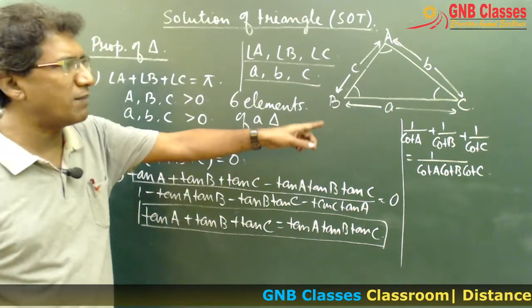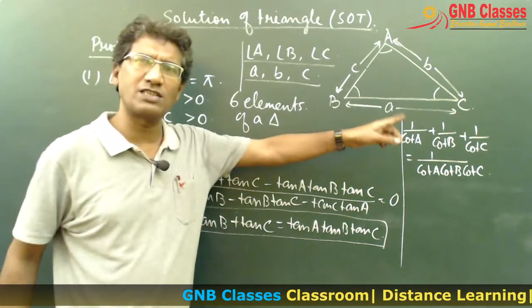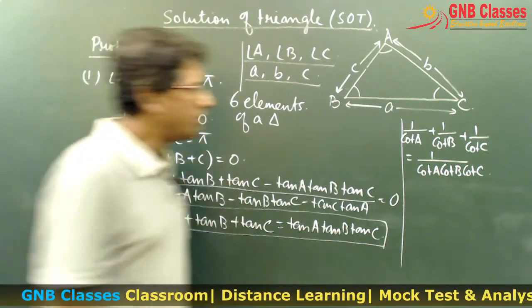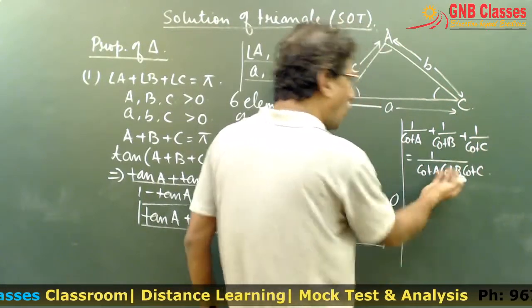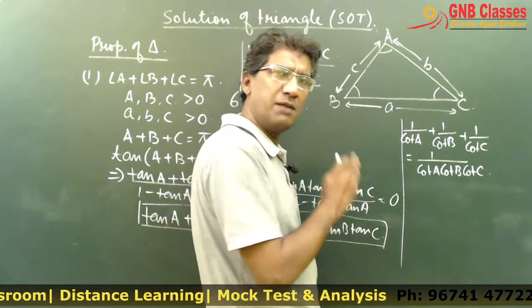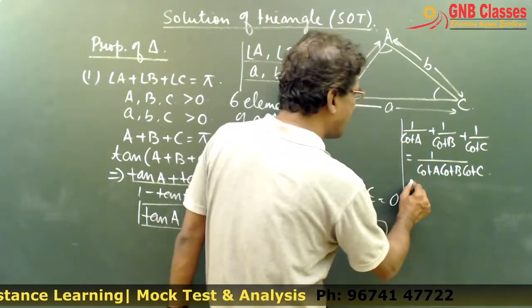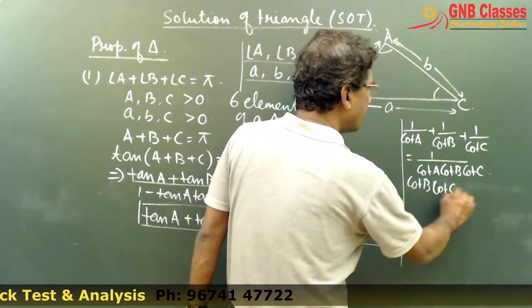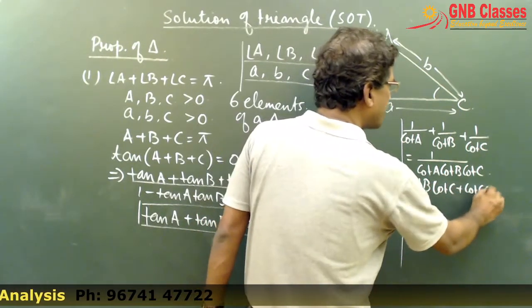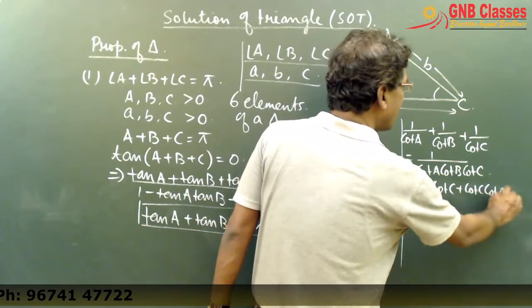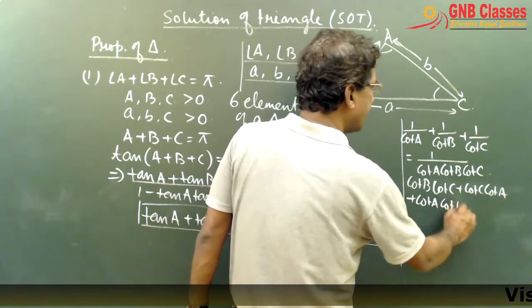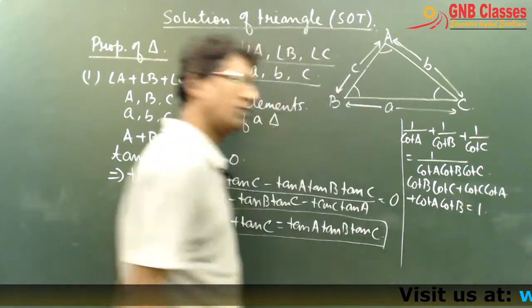So we are getting 1 by cot A plus 1 by cot B plus 1 by cot C equals to 1 by cot A cot B cot C from this formula itself. Now if I take the LCM in the left hand side, or if you multiply cot A cot B cot C on both sides, we are going to get what? Tell me fast. It's cot B cot C plus cot C cot A plus cot A cot B, which is nothing but equals to 1.